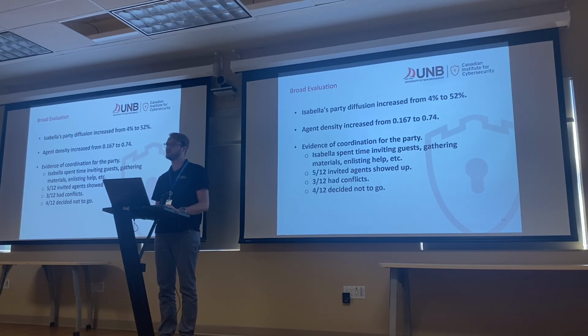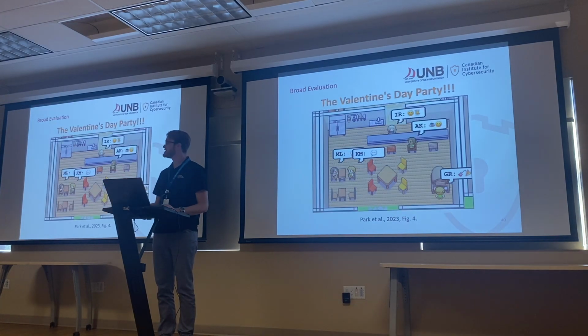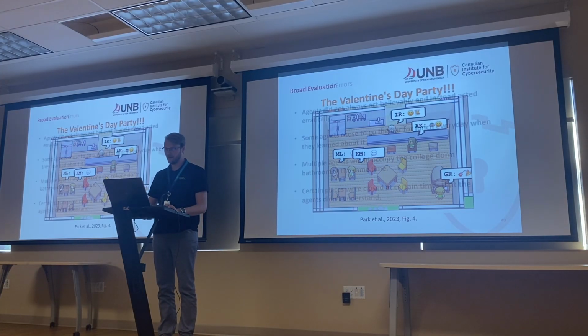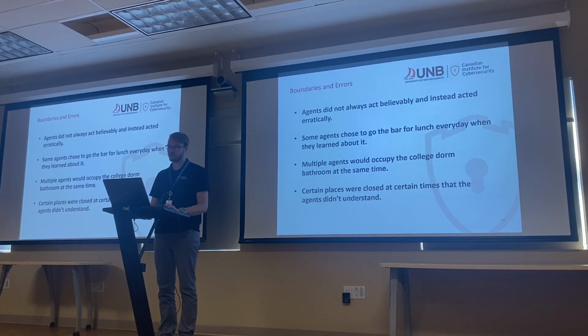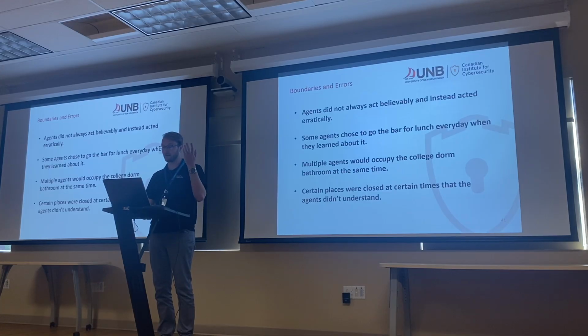You might say 5 out of 12, that's not very good. 3 of the other agents had conflicts, so they knew they couldn't attend due to their planning. And then 4 out of 12 just decided not to go. They said, I don't really want to go. So it's not the case that they're just off doing something else. And this is actually the Valentine's Day party itself. It happened, so they took a little screenshot just as proof. And then in terms of boundaries and errors, the agents didn't always act believably and instead acted erratically at times.